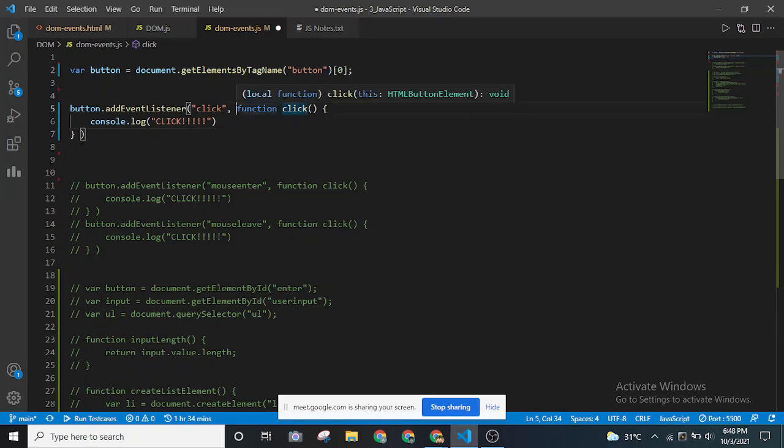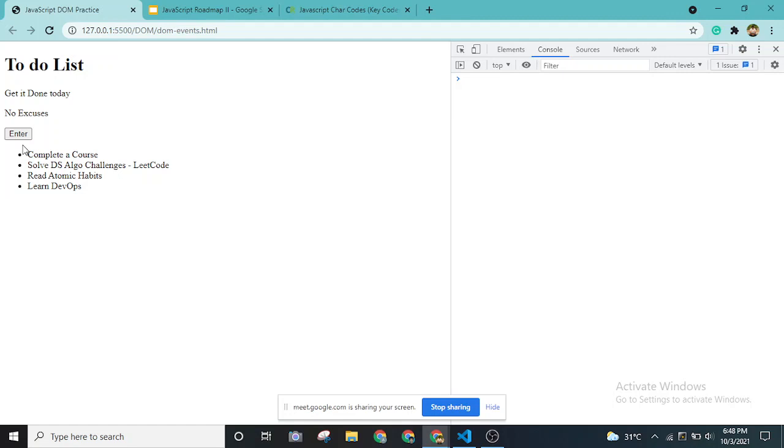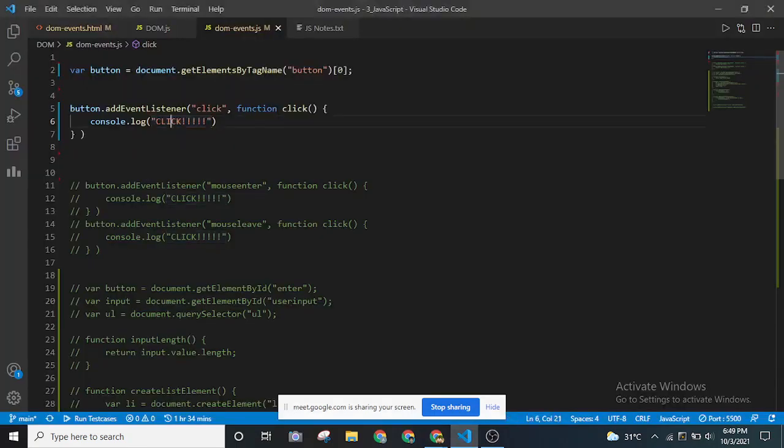So what this event will do is, whenever I click the button, it will console log this output in the console. Let me refresh it and clear it as of now. If you watch my cursor carefully, when I click this enter button, as you can see, the number is increasing over here. Whenever I click it, the DOM event outputs the given string that we have over here using console.log.